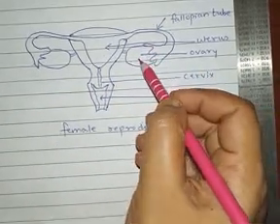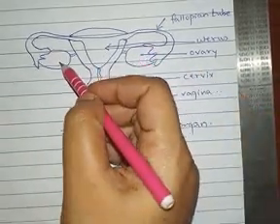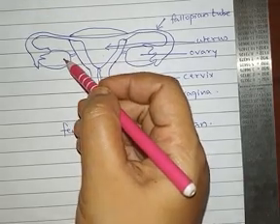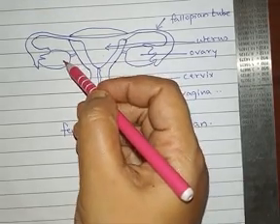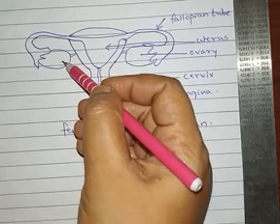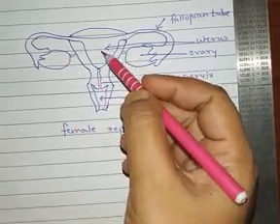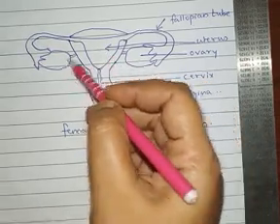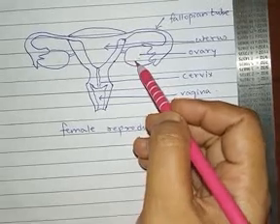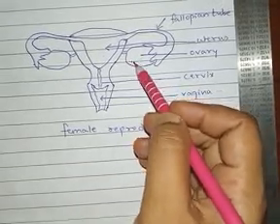Talking about the ovaries, these are almond shaped ovaries situated in the abdominal cavity on both the side of the uterus. So you can see a pair of ovaries to be present on both the side of the uterus, and they are almond shape.